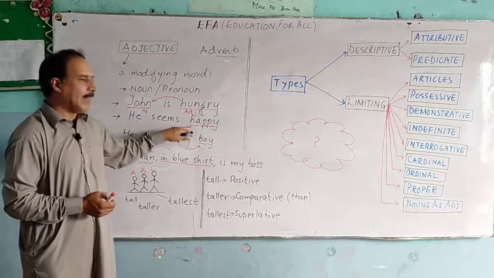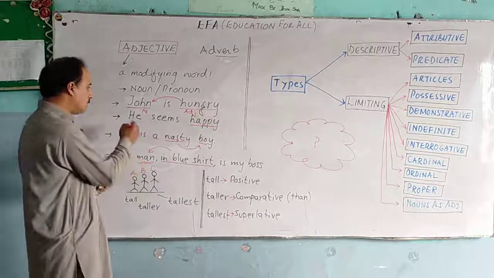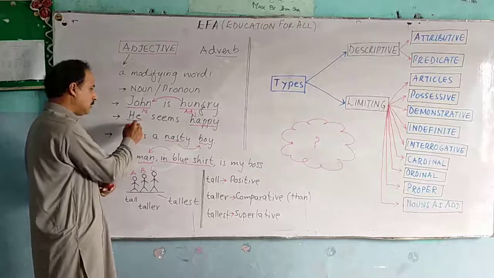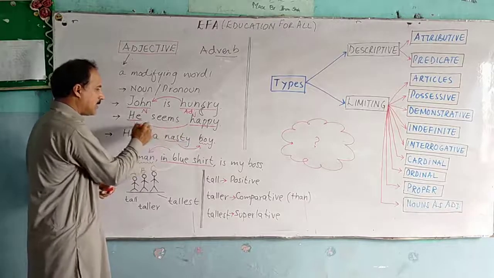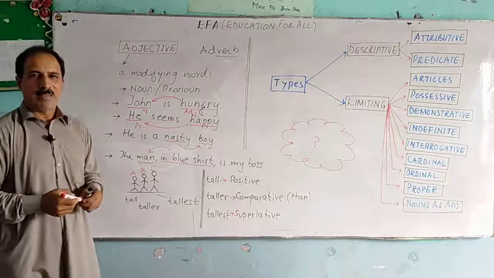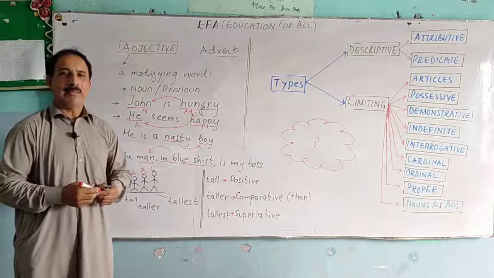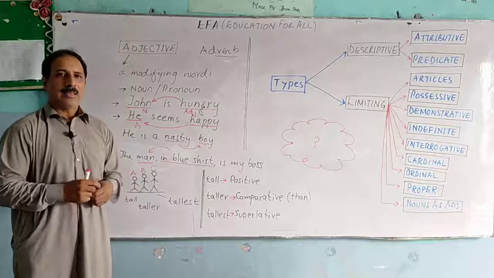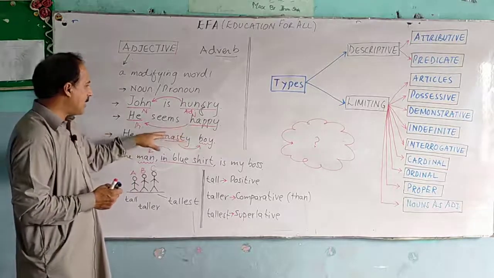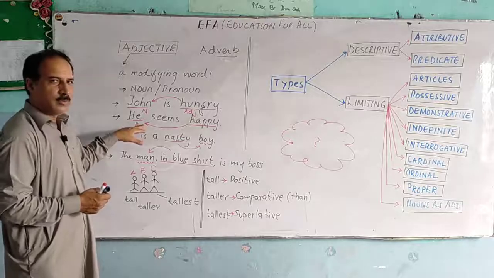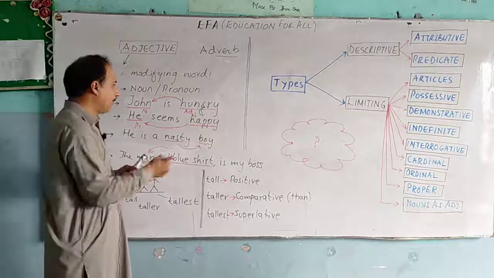Look at this example. He seems happy. Now, he is a pronoun and happy is a word which is describing it. He seems happy. He seems sad. He is intelligent. So, happy is adding to the meaning of a pronoun. Therefore, happy is an adjective.